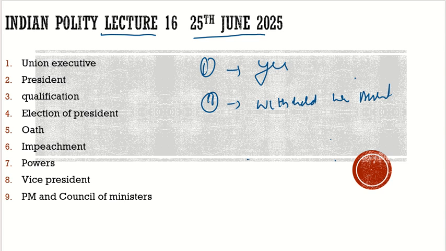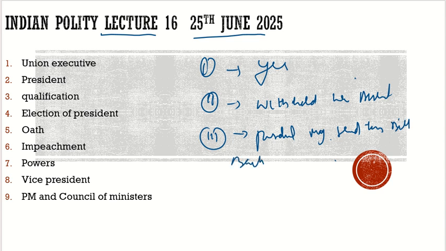And what is the third option available to the president? The president may send this bill back to the parliament for reconsideration as soon as possible. But there is an exception with respect to the money bill.